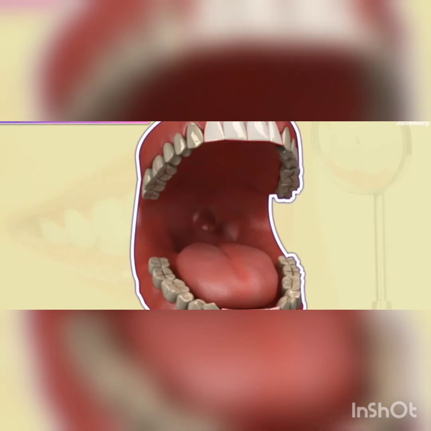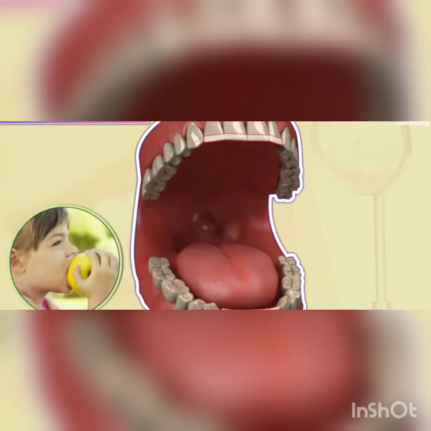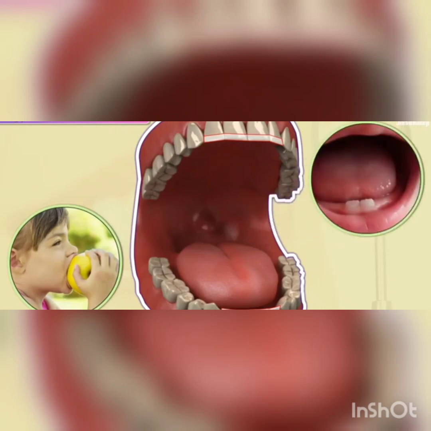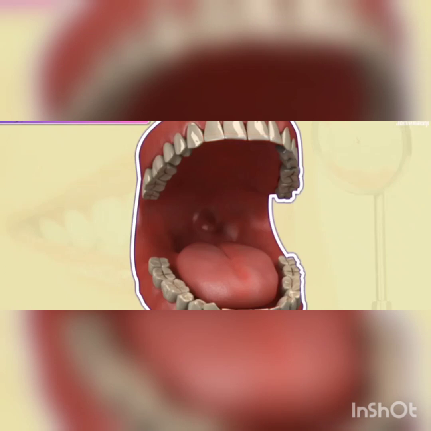There are 4 incisors in each jaw. It has a sharp and straight edge. We use our incisors to bite into and cut the food we eat. They are usually the first teeth that appear at around 6 months of age.